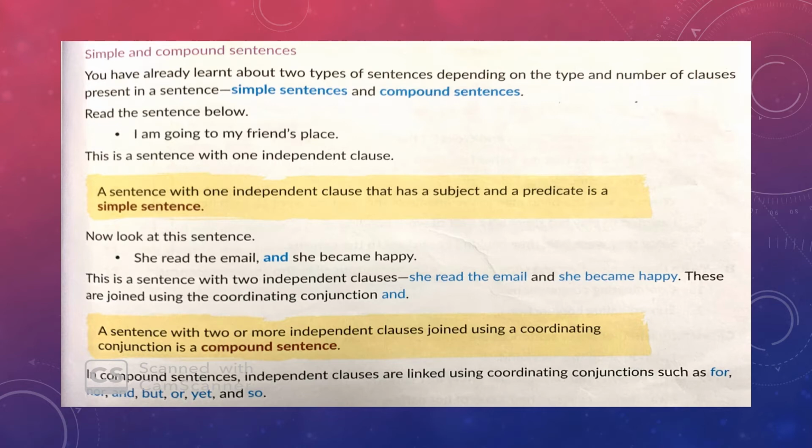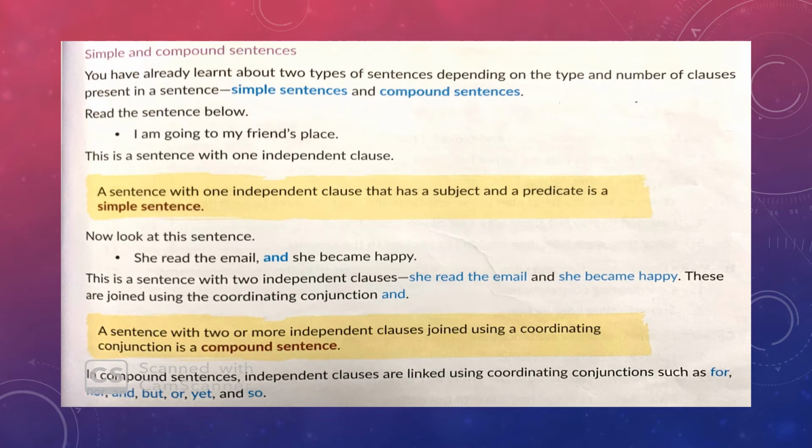But if you look at the next sentence, she read the email and she became happy. If I divide or split this sentence into two different clauses, like she read the email, quite independent, the meaning is quite clear. It has a subject, it has a predicate of its own. If I read the sentence, she became happy, this also is quite independent of the first part. It has its own subject and its own predicate.